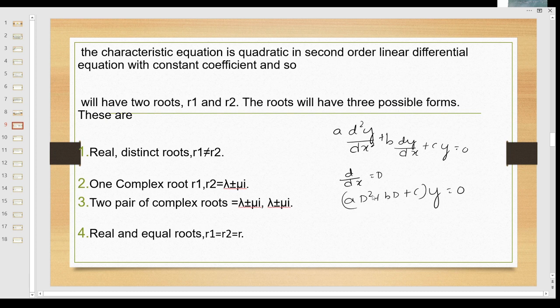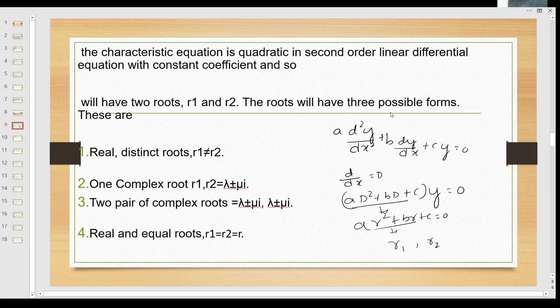Writing this equation in terms of r, we have ar square plus br plus c is equal to 0. This is a quadratic equation. We have two roots, r1 and r2, right? So the characteristic equation is a quadratic in a second order linear differential equation with constant coefficients, and so we have two roots, r1 and r2.